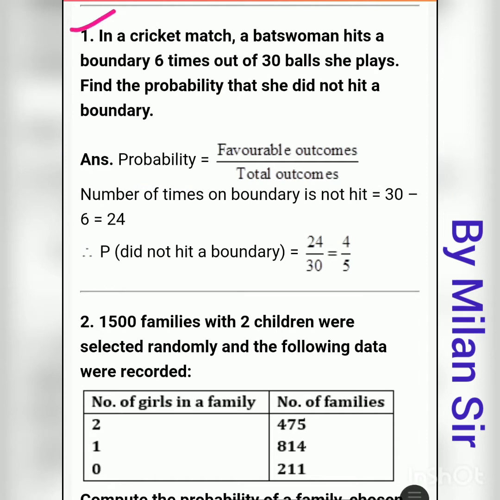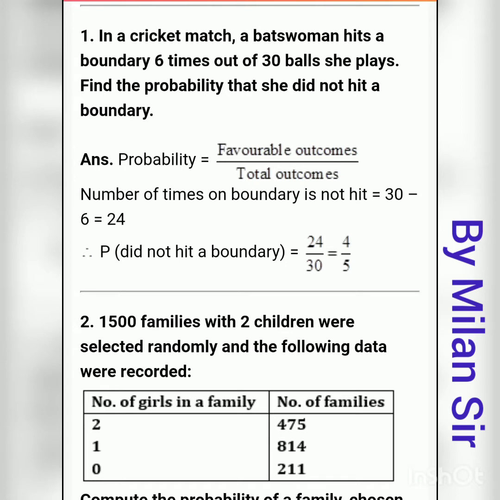First of all, read this question. In a cricket match, a batswoman hits a boundary 6 times out of 30 balls she plays. Find the probability that she did not hit a boundary. Now, for finding the probability we need to find two things: favorable outcomes and total outcomes.